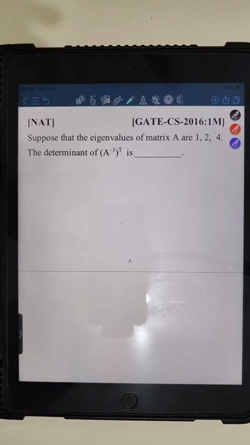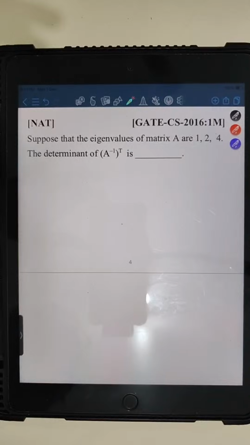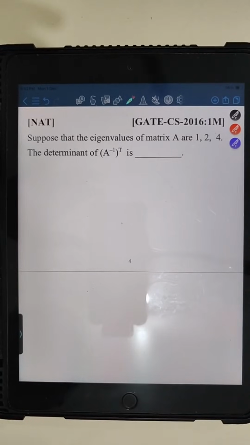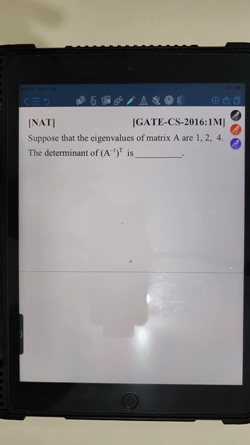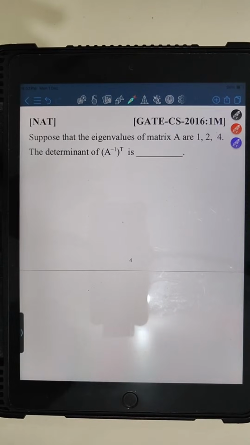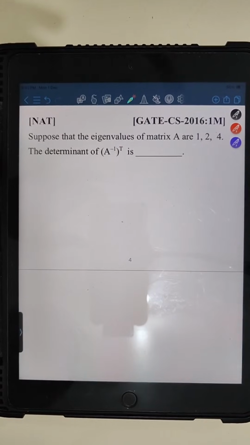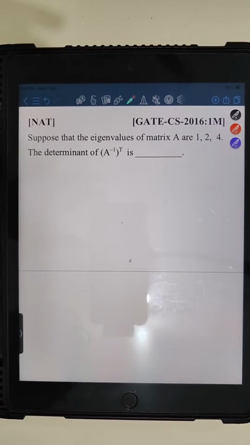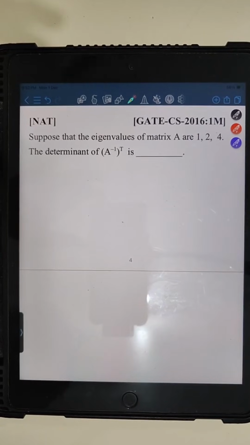If others are solving, we can wait for 30 seconds so that others can also respond, because everyone should get a chance. I have seen that only a few people are responding and others are just looking at the screen. It should not happen. If you are attending a session and you are a really serious aspirant, then you should do the questions first by yourself. Then after that you should see the solution or the discussion, right?